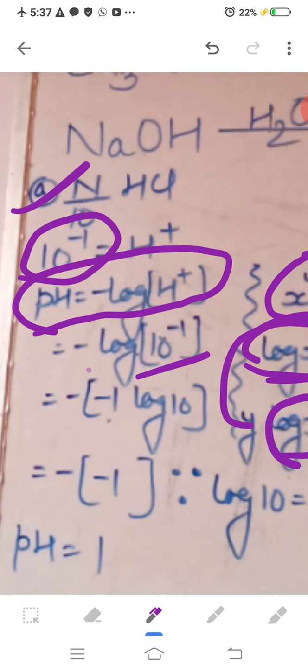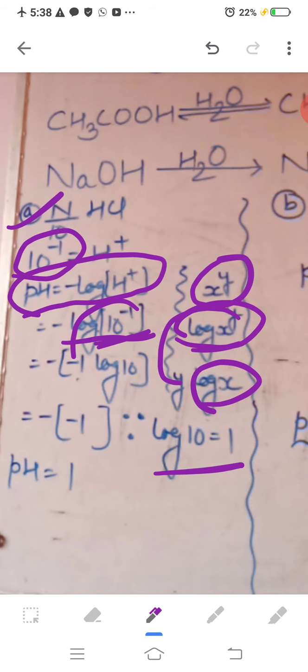The same thing here also, you can see, log 10 to the power minus 1. Minus 1 is at the power, so minus 1 will come here, and we will get the log of the base number, that is 10. So log 10 is equal to 1. Why is log 10 equal to 1? Because for getting the log, we do total digits minus 1. So here total digits is how much? 1 and 0, 2. So 2 minus 1 gives 1. So ultimately log 10 equals 1.